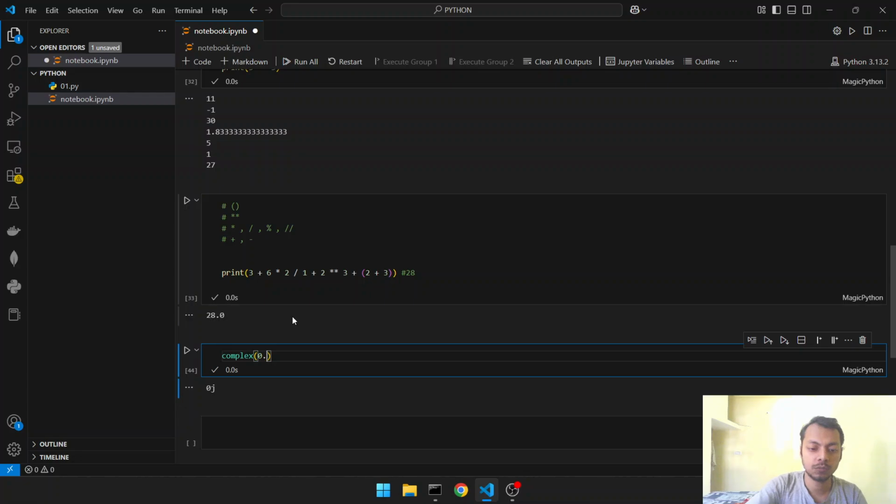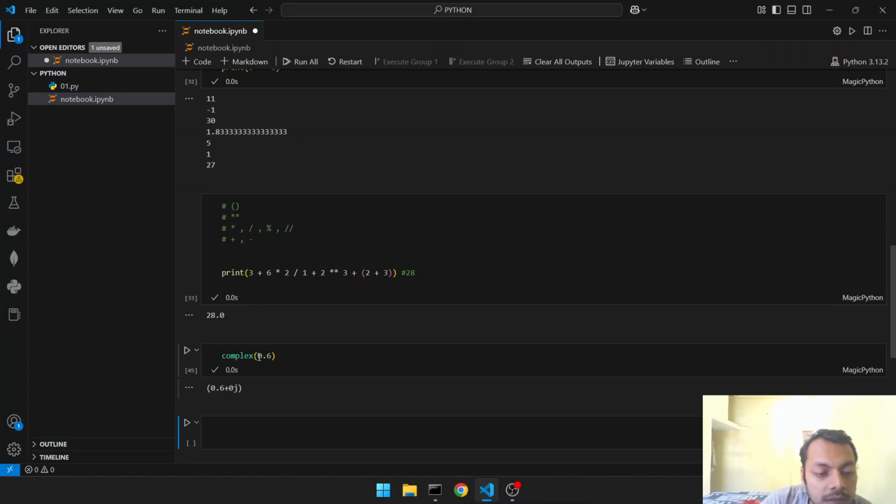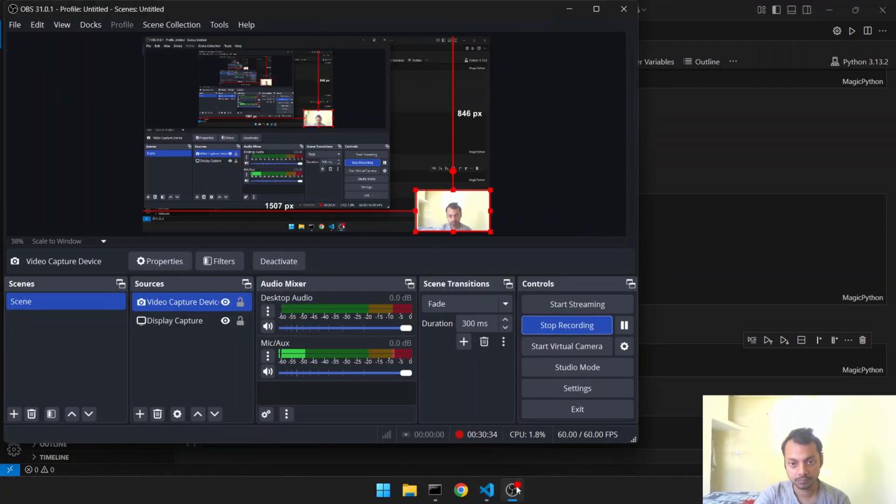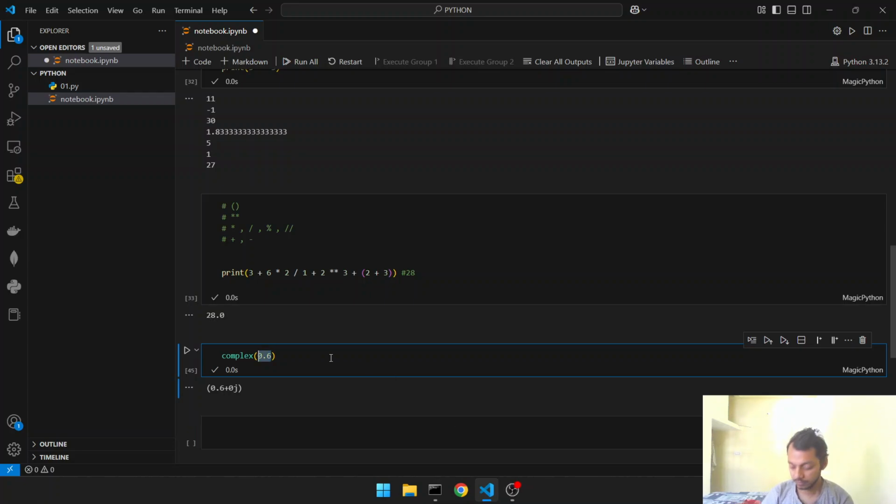Okay, if we get 0.6. See, for converting into complex, the real value is assigned to the real part, 0.6, and the imaginary part is given 0. So that was type conversion.